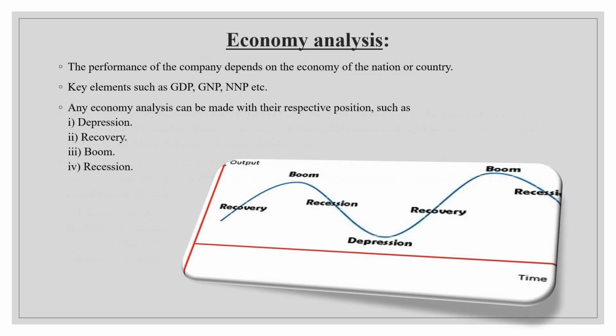The term economic analysis itself says that the investor mainly focuses on the economy of the country, or the investment depends on the economy of the nation. So here the key elements are gross domestic product, gross national product and net national product, etc. That means whether the country is actually progressing, whether the country is having enough GDP rate, GNP rate and NNP rate, because with these factors only the company is going to progress, the economy is going to progress. So that if we invest, then only people buy, then only people are attracted towards the investment, then only you can gain a return on your investments. So it has four main components, right?